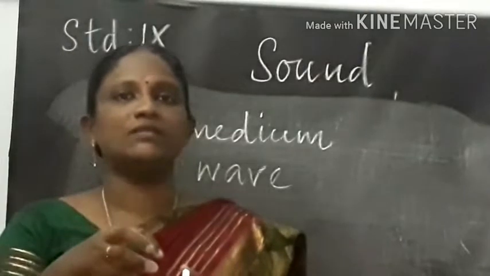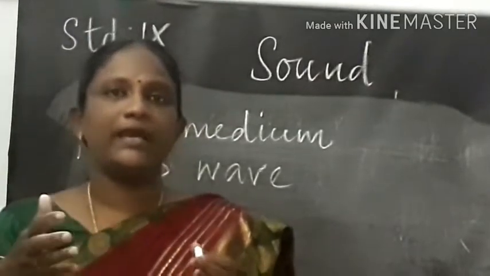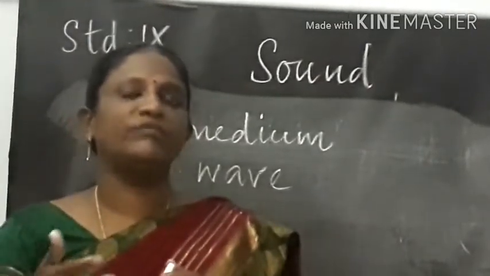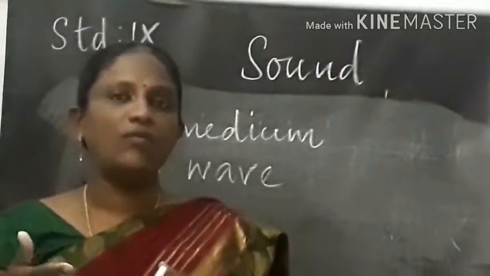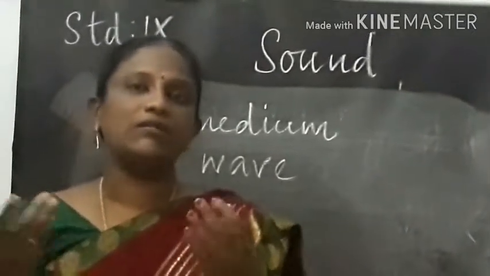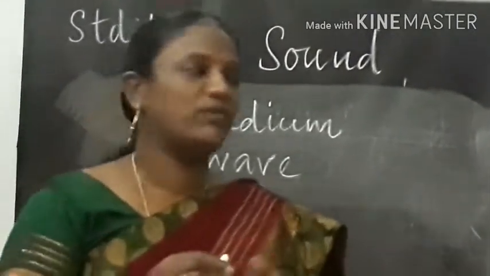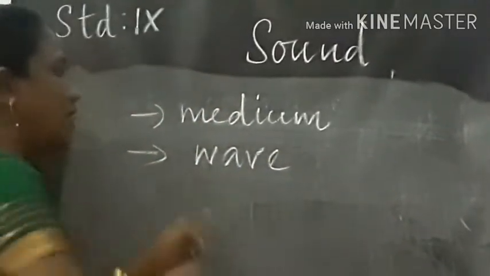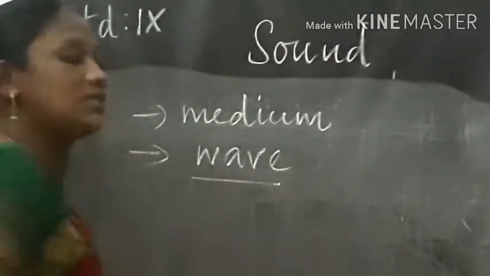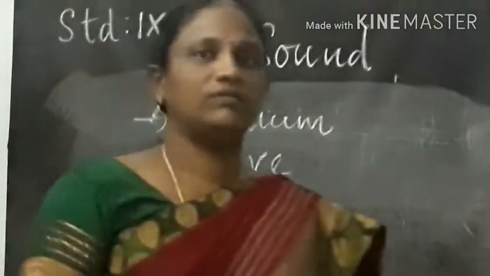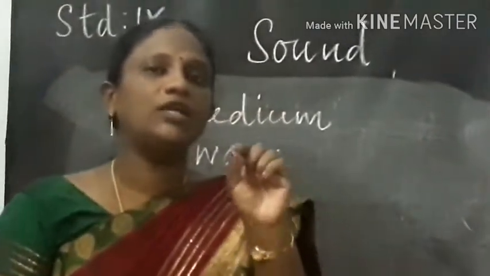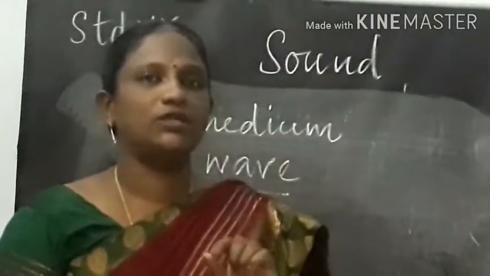So this disturbance in the air or steel or water will travel in the form of a wave and reach our ear. That is why we say that sound is a wave. Sound travels in the form of a wave, and there will be a minute to and fro oscillation of a particle.